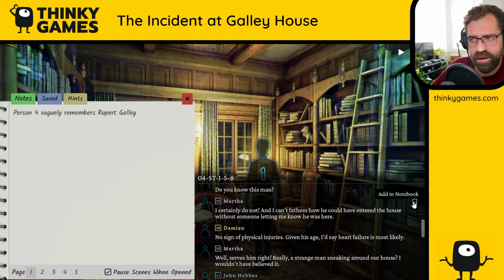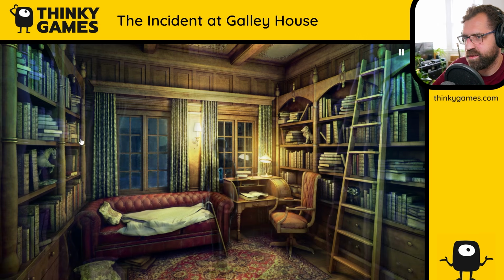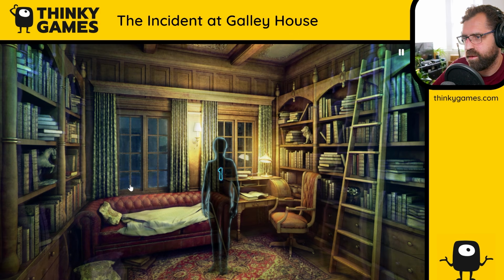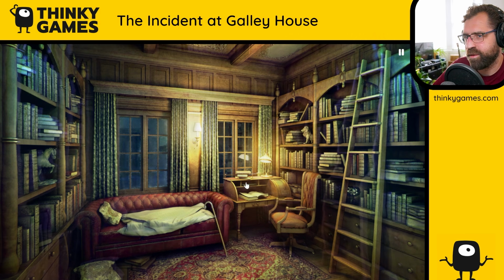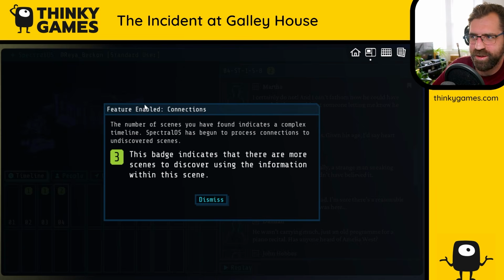Okay, Martha, add to notebook. What did that do? That's what the save thing is. I see. And then you can jump to that bit of the... Oh, no, it's just finishing off the scene. Maybe you can jump to that bit? The number of scenes you have found indicates a complex timeline. Spectral OS has begun to process connections to undiscovered scenes. This badge indicates that there are more scenes to discover using the information within the scene, right?